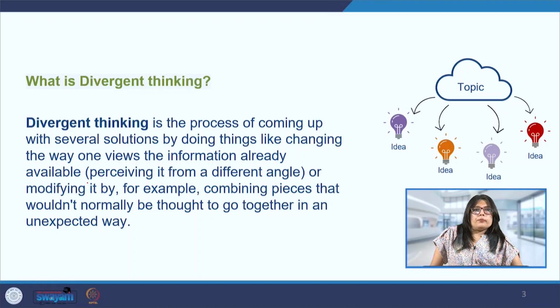Convergent and divergent thinking are two broad ways in which, first, while diverging, we arrive at many different ideas, and then we converge to find one best solution out of the explored areas. Divergent thinking is basically a process with which we come up with several solutions, and there are certain ways in which we can explore these solutions, which we will see in the upcoming slides.